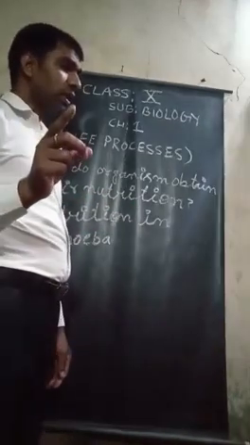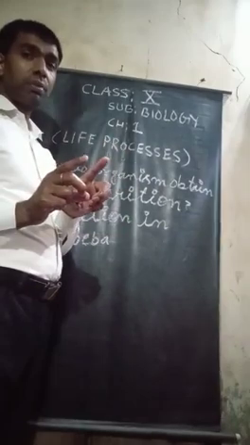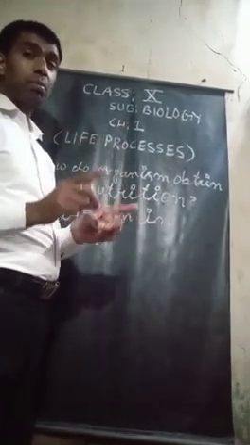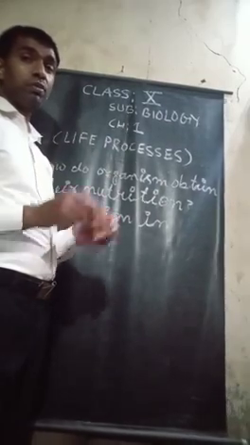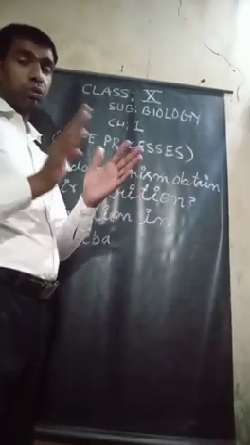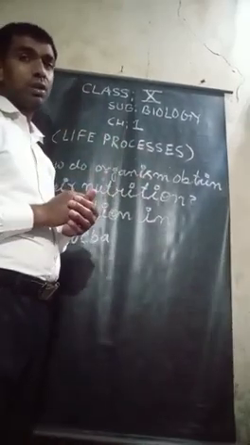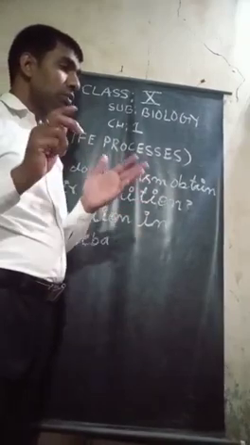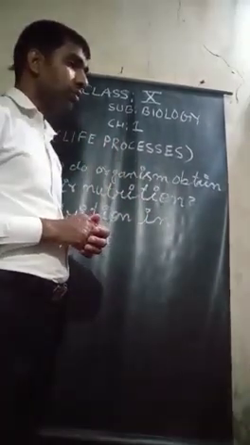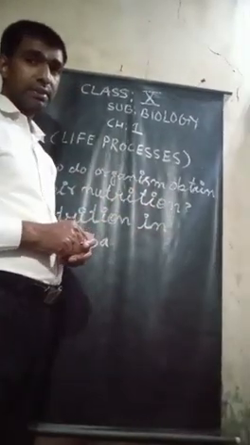Unicellular organisms and multicellular organisms. Unicellular organisms are those organisms whose body is made up of only one cell. So unicellular organisms have a single cell, as the food is taken in by the entire surface.